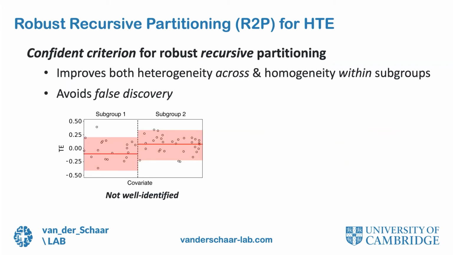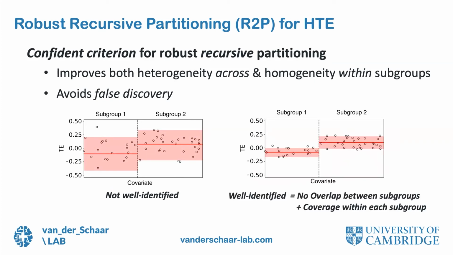The theoretical guarantees of the confidence interval in our method can help to avoid false discoveries of subgroups. If the confidence intervals have large overlap across the constructed subgroups, the constructed subgroups are not well identified. Conversely, if the confidence intervals have little or no overlap across subgroups, the subgroups are well identified.